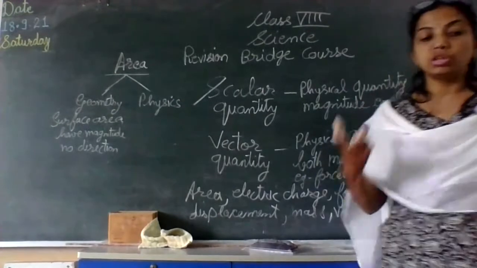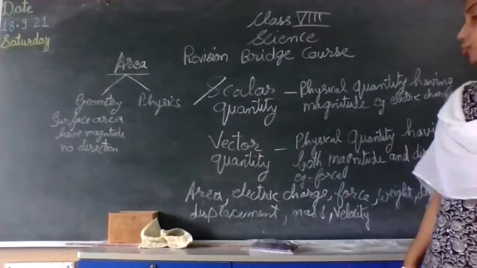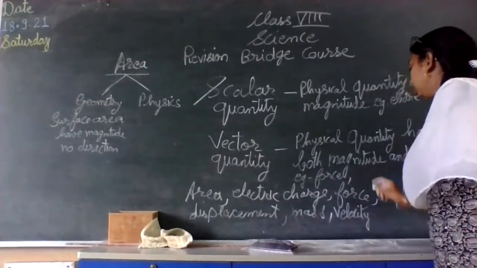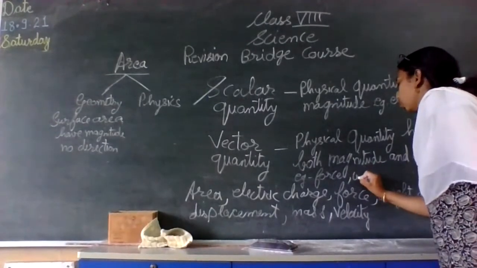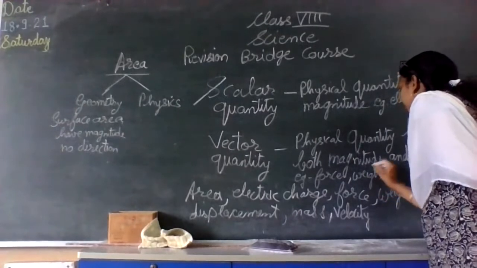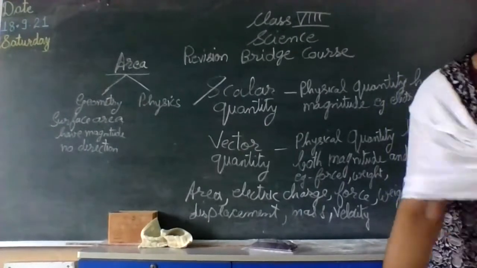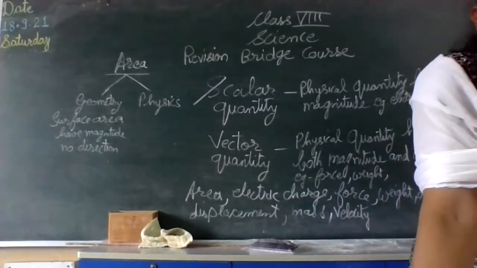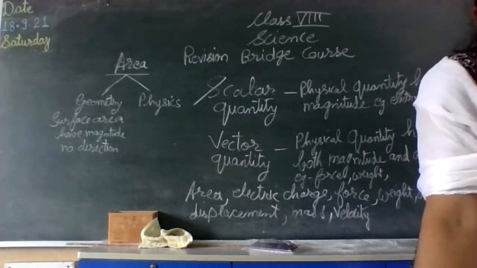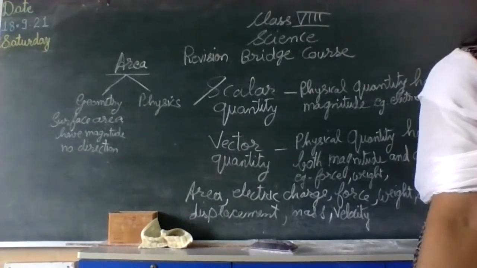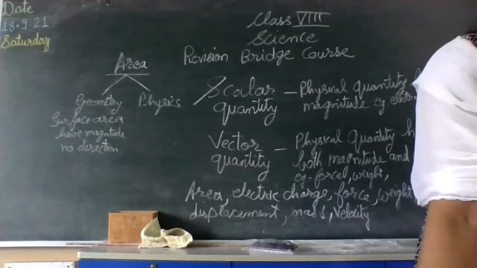So weight is also decided by the direction along with its gravitational pull, isn't it? So weight also we are going to put into vector quantity. Before your next year, you're going to have this difference between displacement, distance and all. You should know all these terms, and why they are put into scalar category or vector category, that also you need to understand.